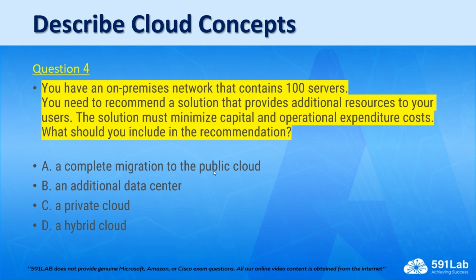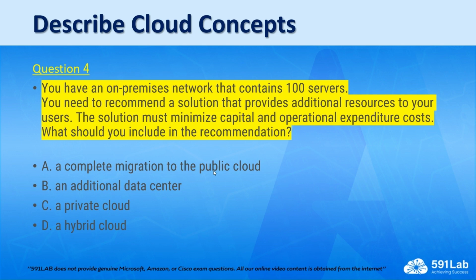Why is B not correct as well? An additional data center. An additional data center will involve a lot of capital expenditure. As we had already explained, capital expenditure is the spending of money upfront. But here you don't want to spend money upfront. And so an additional data center will involve a lot of capital expenditure. That is for the cost of the new infrastructure.